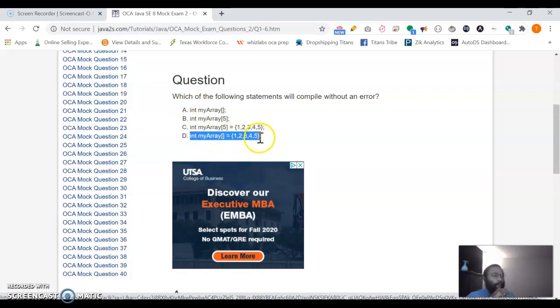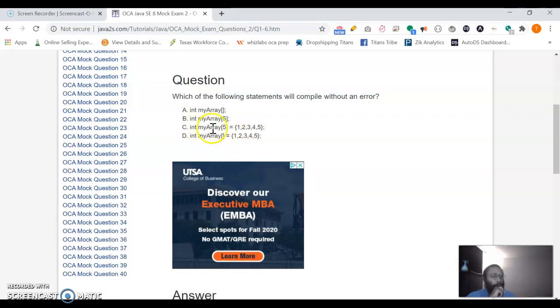Int myArray, and then they initialize this array with the curly braces and 1 2 3 4 5. This is perfectly fine. Now this one is int myArray of 5. You're establishing the size of the array, then you have 1 2 3 4 5. I believe this one is also correct. When you create an array, you have to set the size of that array. So I believe C and D are already correct.